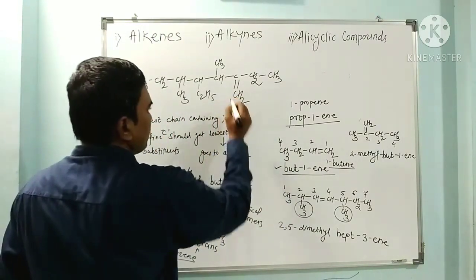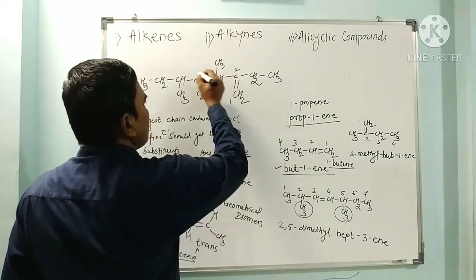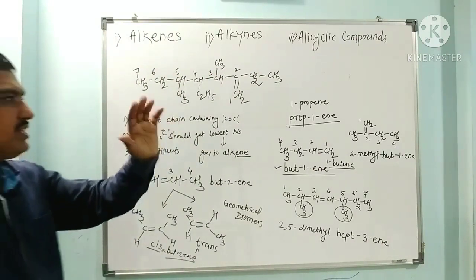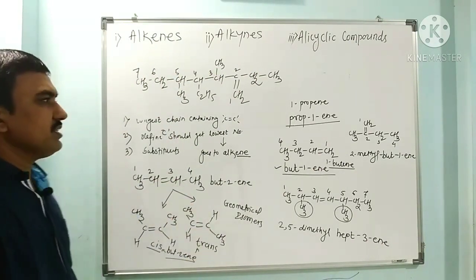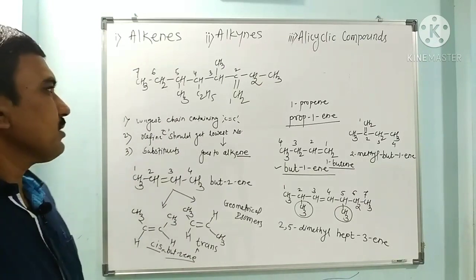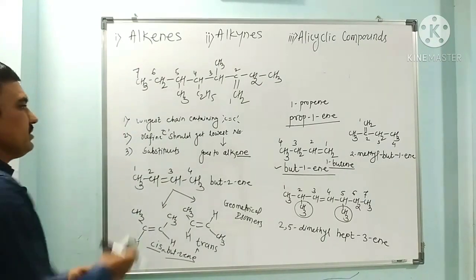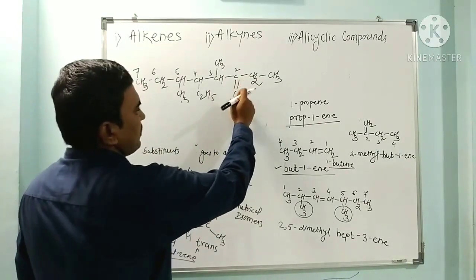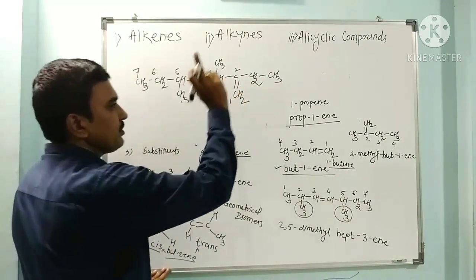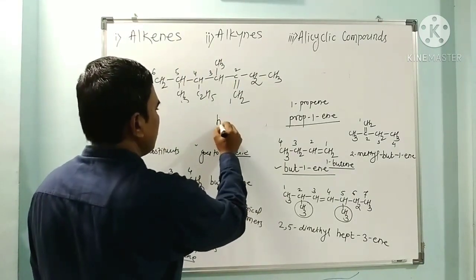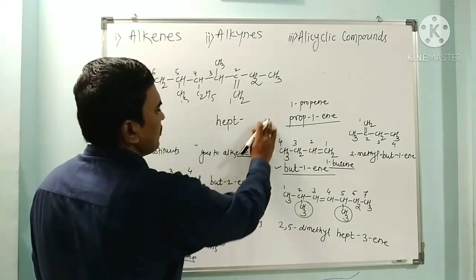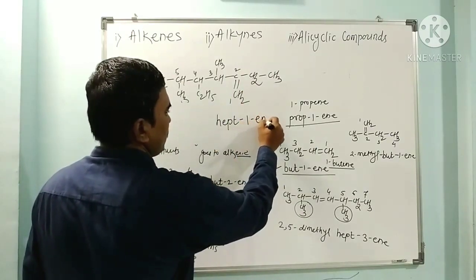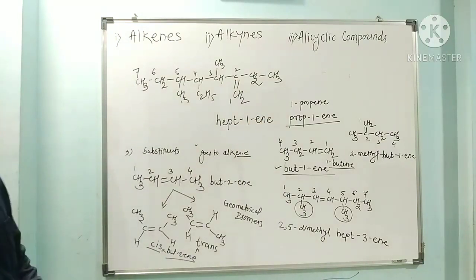So this is carbon number 1, 2, 3, 4, 5, 6 and 7. So how many carbons are there? 7 carbons in the straight chain. Seven carbons means it is hept-ene. And the double bond starts from carbon number 1. So is this hept-1-ene or hept-2-ene? It is 1. Started from 1 ene. So it is hept-1-ene.